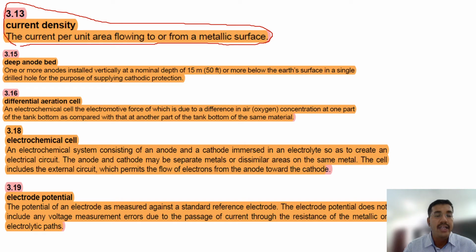Current density we will use in sacrificial and impressed current. We calculate the current density in the impressed current type of cathodic protection. Deep anode bed. What is called deep anode bed?